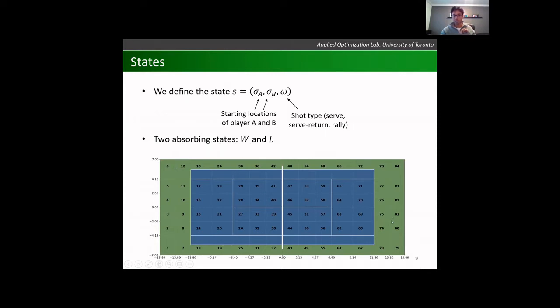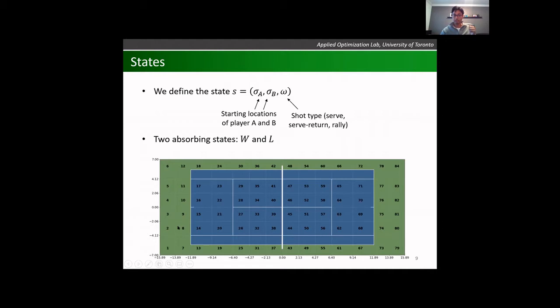And so here you can see the discretized court. 42 cells for player A's starting location, 42 for player B's. And it's really important to note here that when I'm talking about states or the model in general, I'm only concerned with the perspective of player A. So I care about the state of the game when player A hits the ball. And when player B hits the ball, I'm not concerned. I just want to know where player A will be when the ball comes back to him or her. So that's when the next state happens.